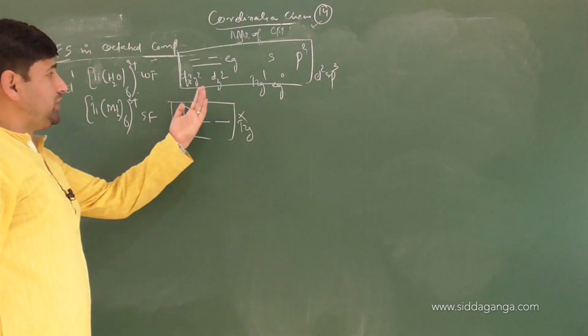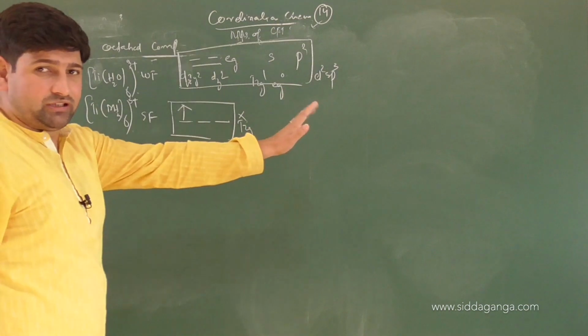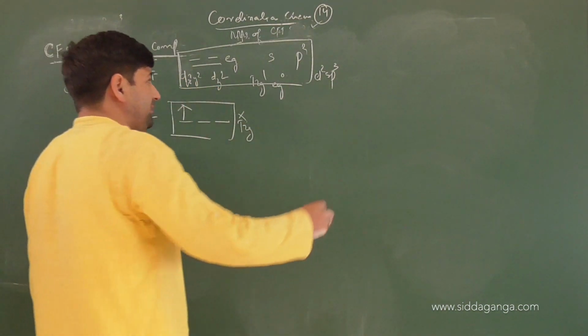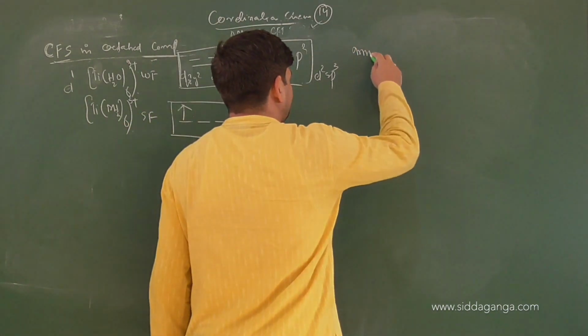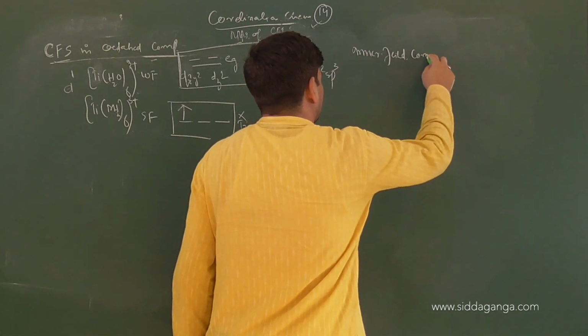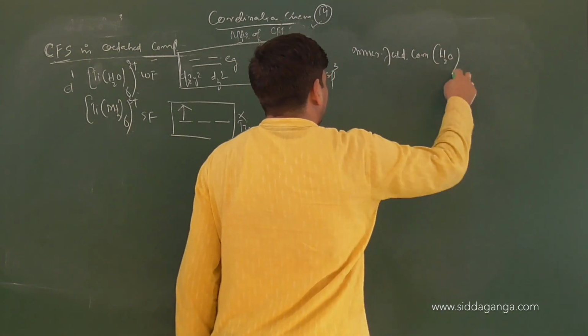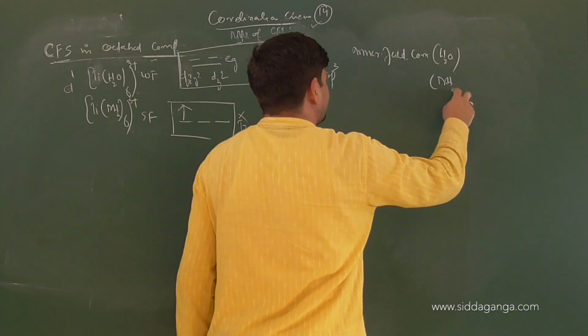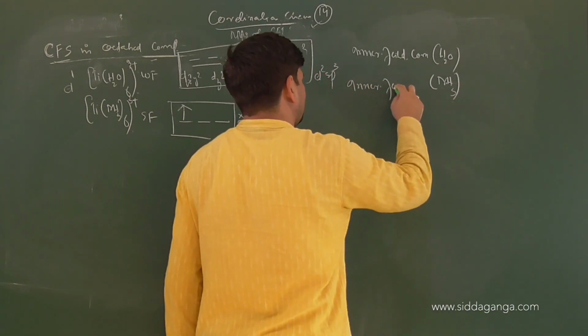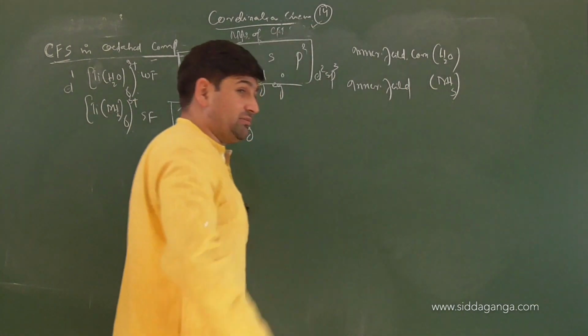Now it has made use of inner D or outer D. We know already the difference between inner and outer D. So it has made use of inner D orbitals, right? So it will be inner field complex when the ligand is water. When the ligand is ammonia, which is strong ligand, even then it will be inner field because of electronic configuration. So keep it in mind.